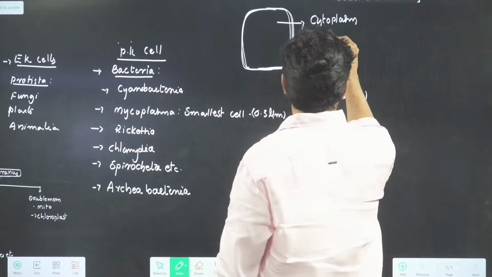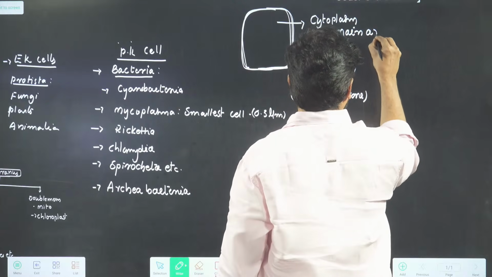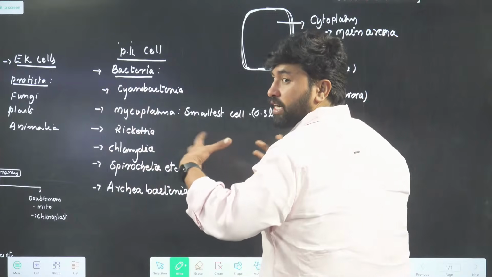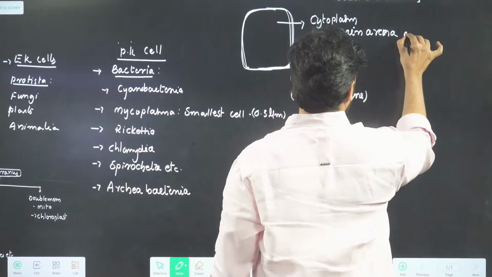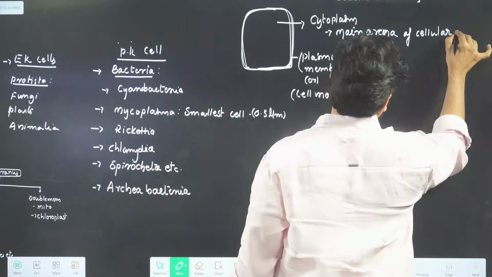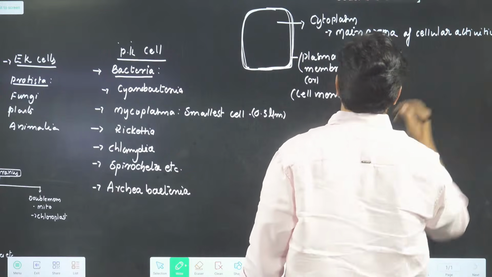Cytoplasm. What is cytoplasm? Cytoplasm is the main arena. Arena means area, ground. Main arena of cellular activities. Cellular activities, what do you mean by this?